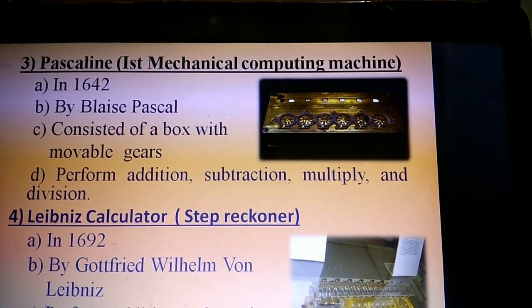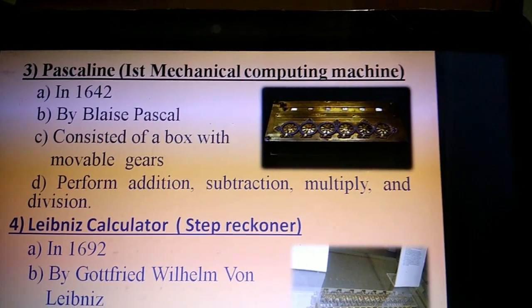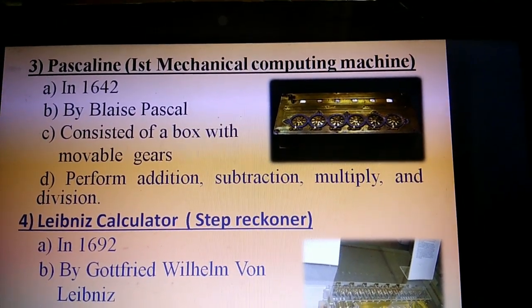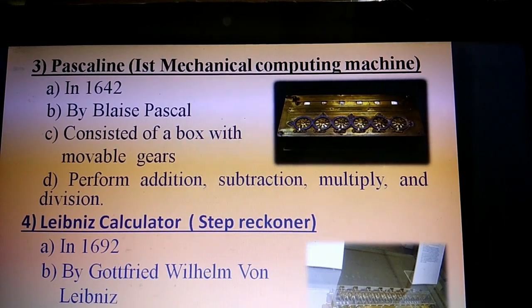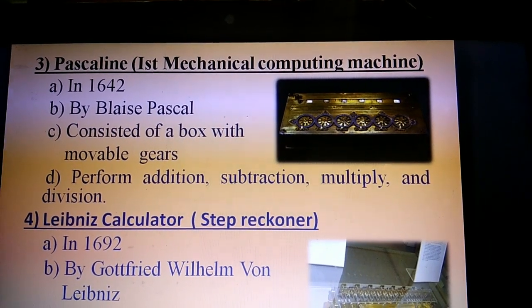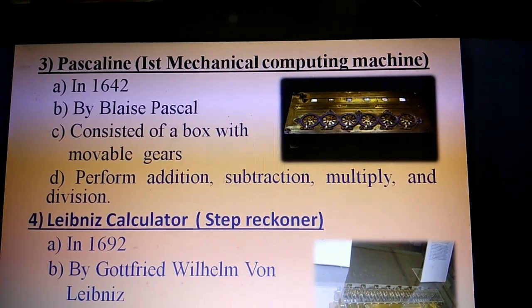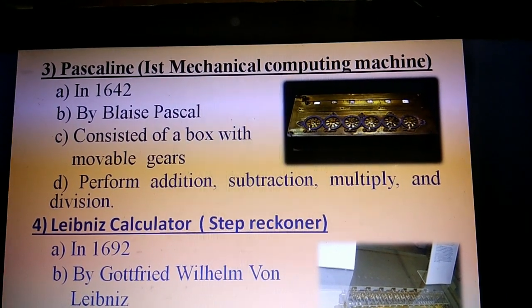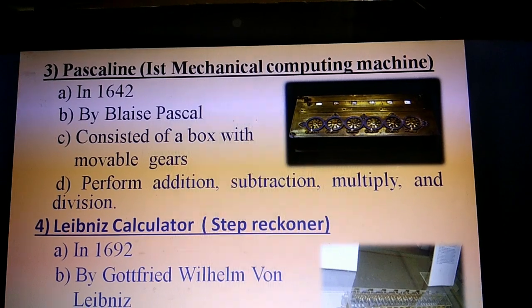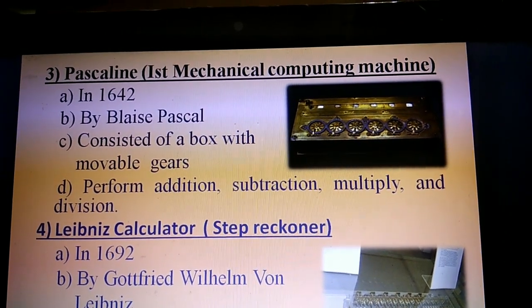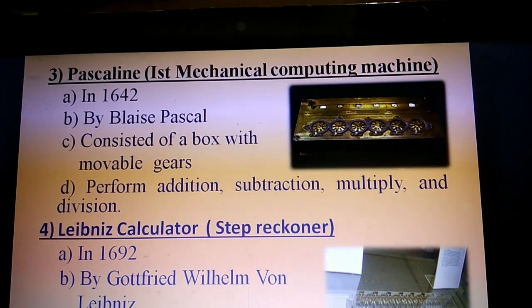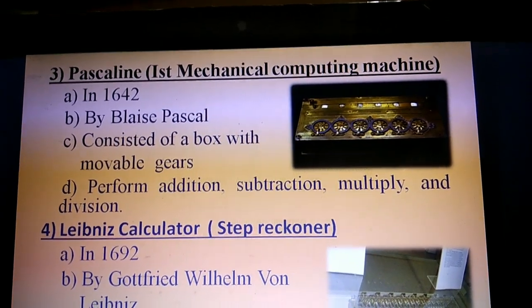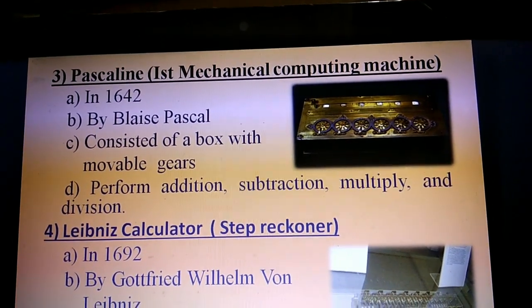Now the name of the third device is Pascaline, the first mechanical computing machine. In 1642, a French mathematician named Blaise Pascal invented the first mechanical computing machine known as Pascaline. It consists of a box with movable gears that could add, subtract, multiply and divide numbers very easily.